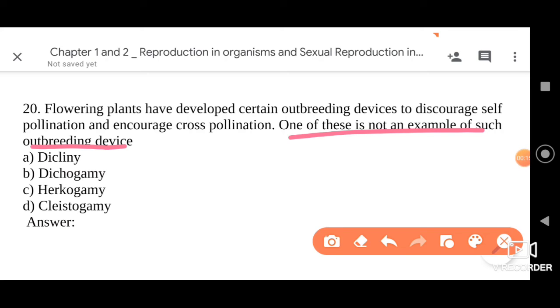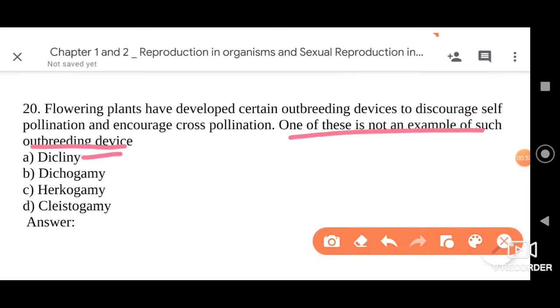Of course, many plants avoid self-pollination and go only for cross-pollination to have variations, to contribute to evolution, and to have various genetic characters. So we need to identify which among these is not an outbreeding device.